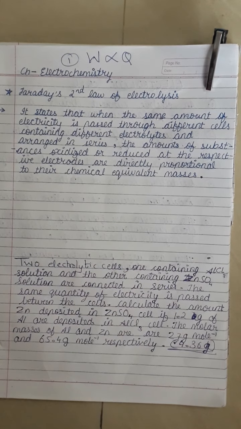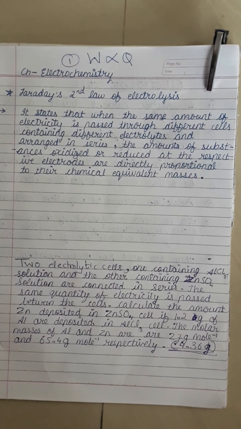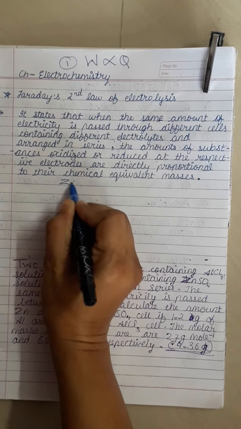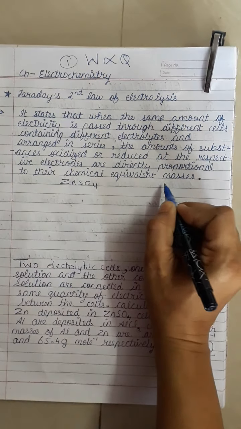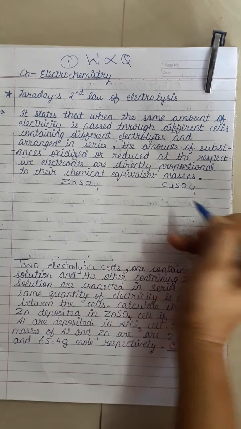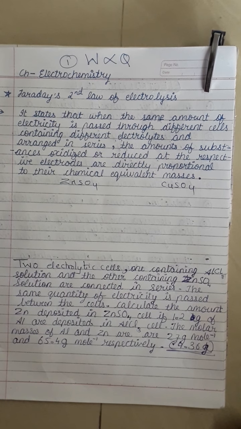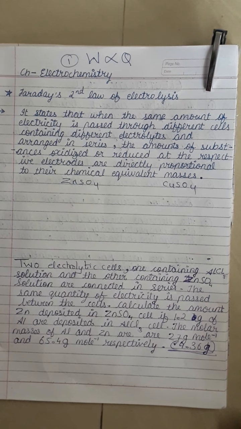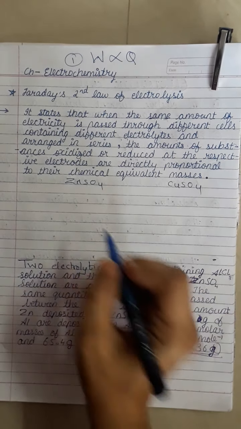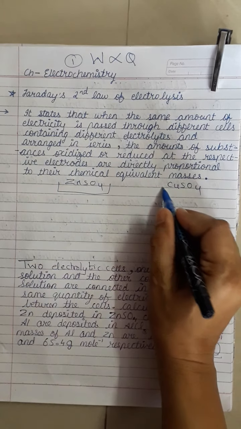Suppose we are having two electrolytes. Let us say we are having zinc sulfate and copper sulfate. So these are two different electrolytes, and what we are passing through them is the current, the same quantity of current through both the electrolytes.